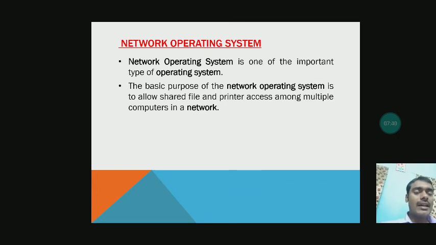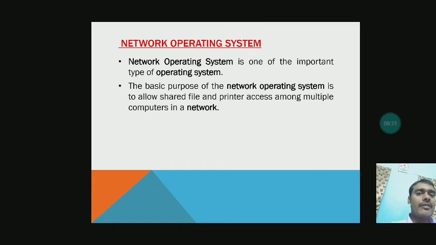Suppose in a building there are 400 to 500 computers attached through a network, and all the different users connected to the central network operating system want to share resources like a printer, hard disk space, or any hardware resource. So sharing of resources is very easy in a network operating system, which saves money.